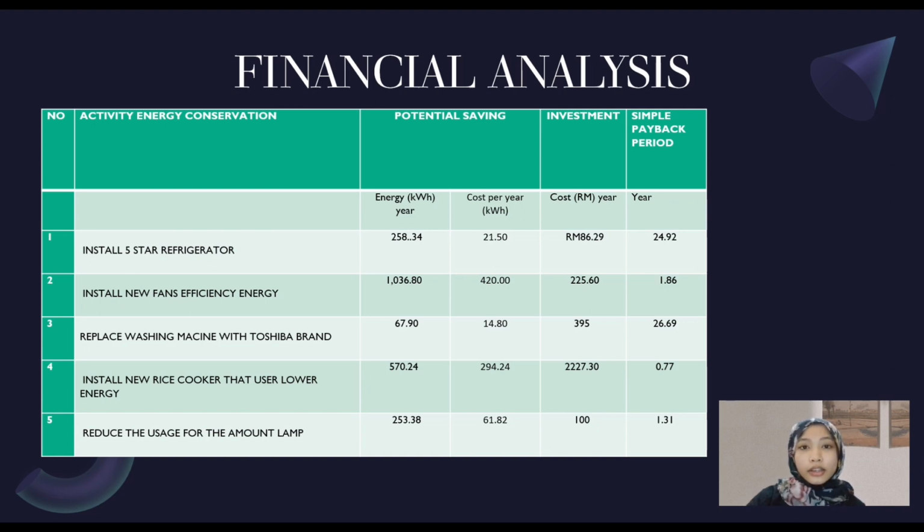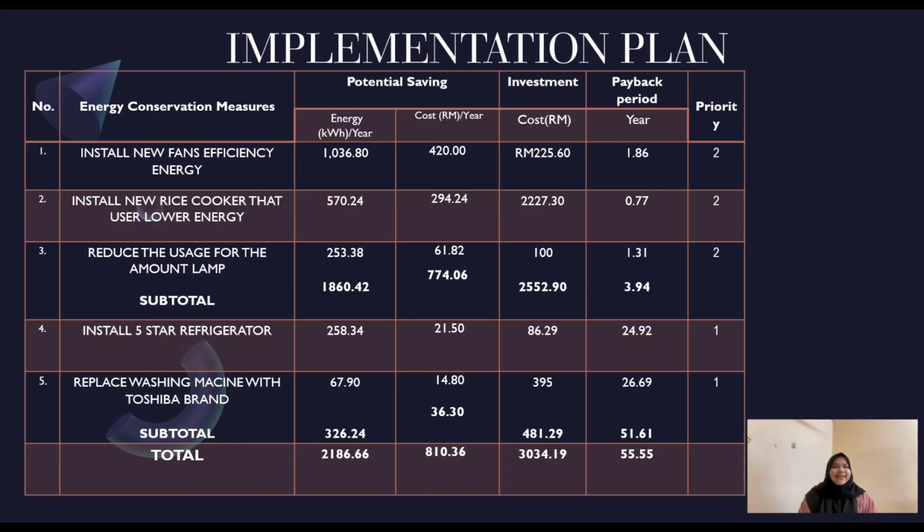As we can see, if we install a 5-star refrigerator that is energy saving, it will be 258.34 kilowatt hour per year, and the cost per year will be 21.50. While for investment, the cost will be RM86.29 per year, while the simple payback period will be 24.92 per year.